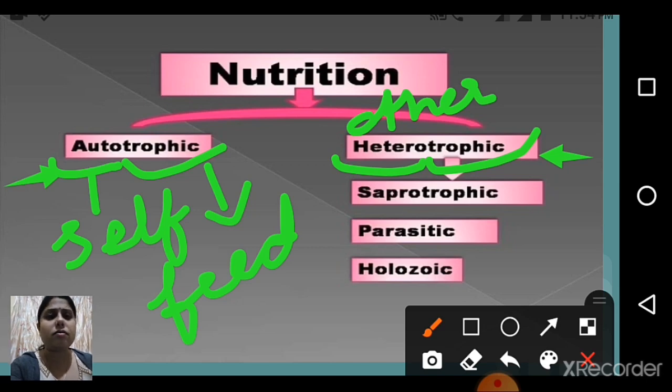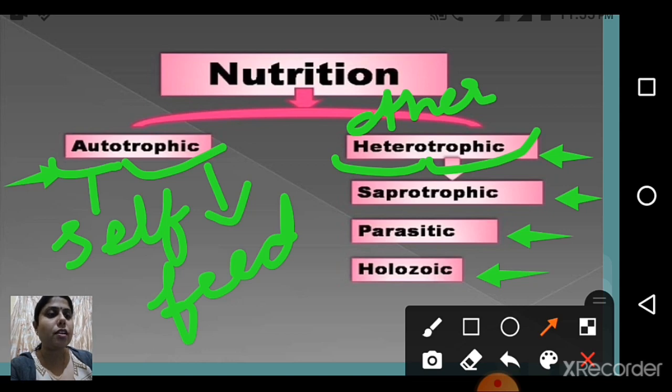Heterotrophs, just like herbivores, carnivores, omnivores, these all are heterotrophs because they all depend on plants. Just like herbivores depend on plants, carnivores depend on herbivores. So ultimately, directly and indirectly, we depend on autotrophs, autotrophic nutrition. Here you can see again that heterotrophic nutrition is divided into three parts. First is saprotrophic, parasitic and holozoic. We will talk about these in the next slides.